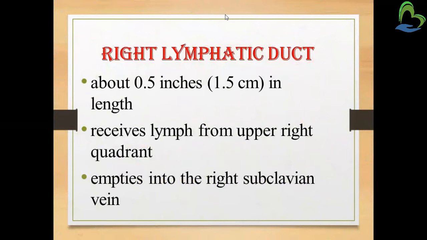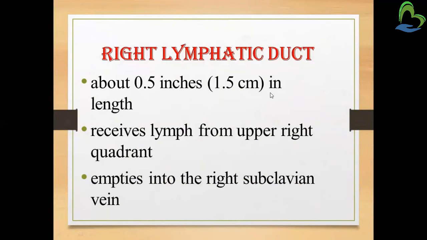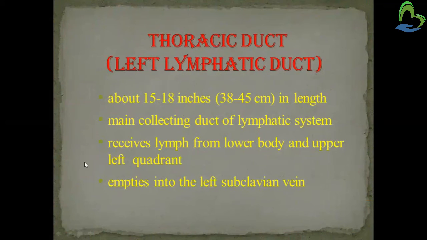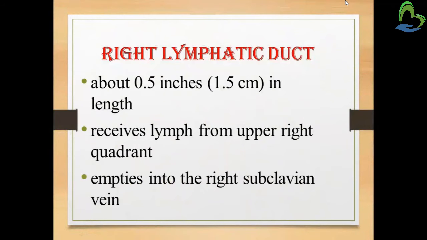Now the right one is about 0.5 inches in length, or about 1.5 centimeters, and it receives lymph from the upper right quadrant, whereas the left thoracic duct receives from the lower body and upper left quadrant. So these are the different receiving areas of the two ducts. It then empties into the right subclavian vein.